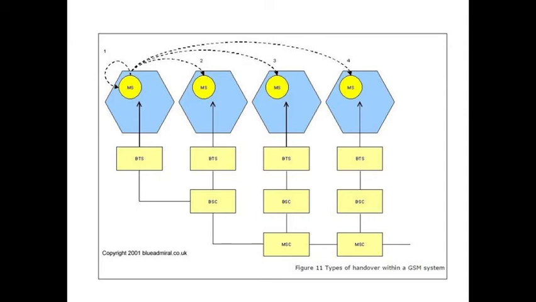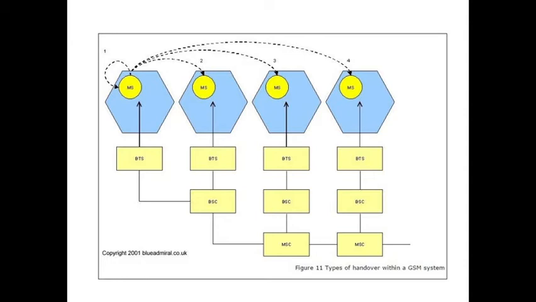Blue color boxes are radio cells, and under the radio cells you can observe mobile stations which are indicated in the yellow color. In one radio cell one or more mobile stations can be present. So here in one radio cell one mobile station is there.